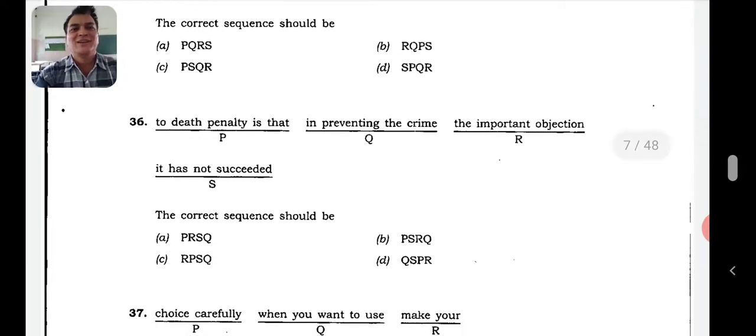Now, the important objection to death penalty is that. So you can start with any. So RP, anywhere RP is given. Yes, RP is given in C. RP. So let's try with C now. The important objection to death penalty is that it has not succeeded in preventing the crime. Absolutely correct. C is the right answer. Let's go to the next one now.